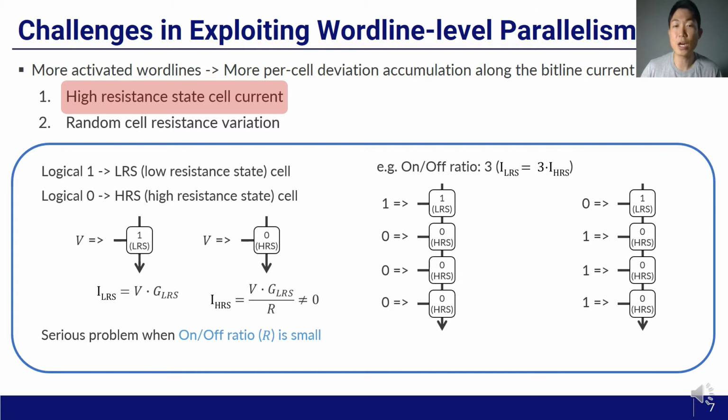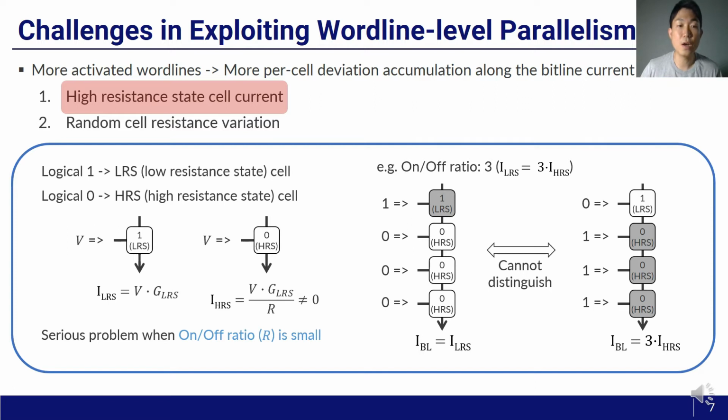The correct readout output of the left case is 1, as a cell representing logical 1 is activated. Meanwhile, the correct readout output of the right case is 0, as only cells representing logical 0 are activated. However, the bitline current of these 2 cases are the same. There is no way to distinguish these 2 cases, although they should output different readout results. At least in one of these 2 cases, the readout error occurs.